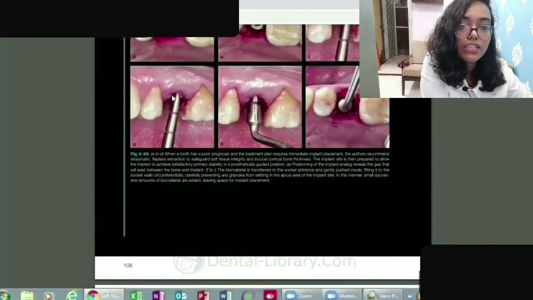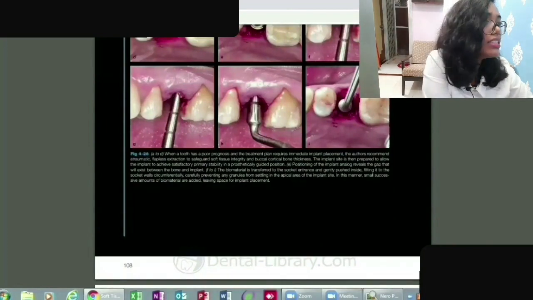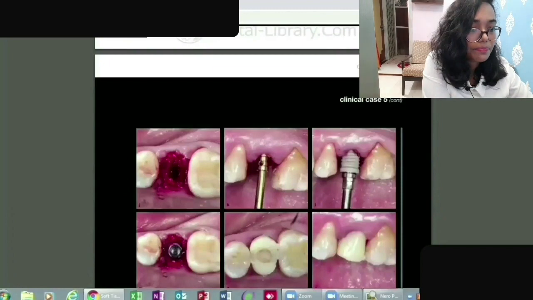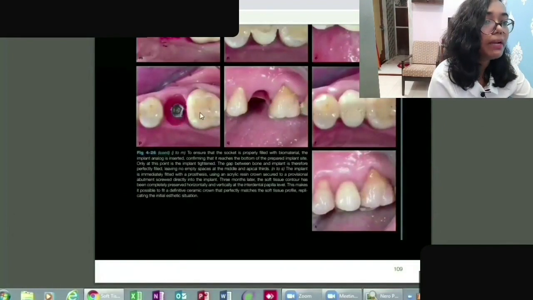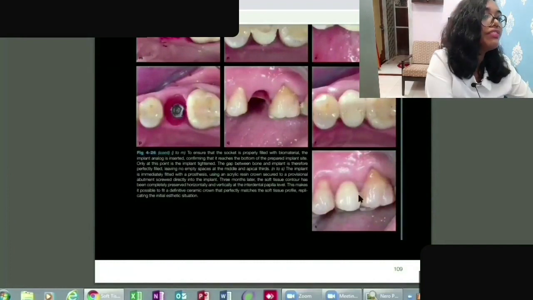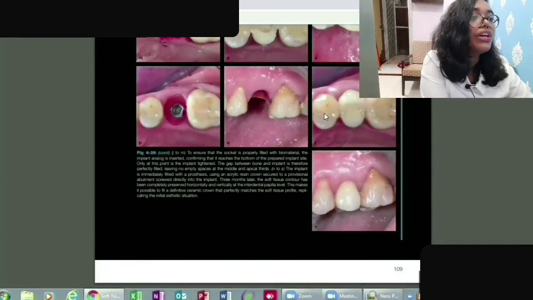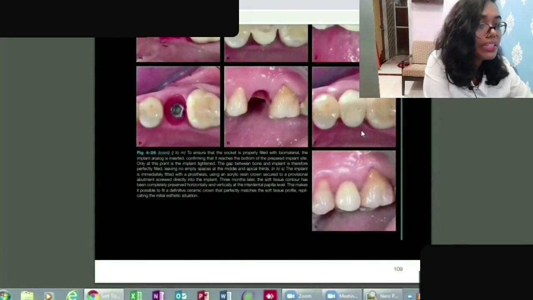So here you can see in the G image it has been placed, and then this is the final product, how it looks. No one can even tell that there was any sort of treatment done here. It is so perfect. You can compare the first premolar to the second premolar which has been placed, and to the molar as well.